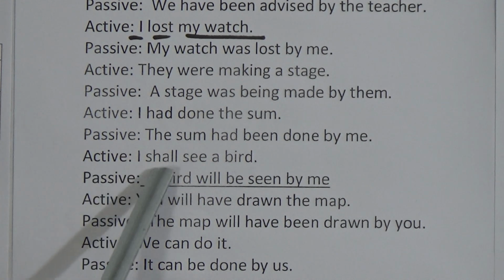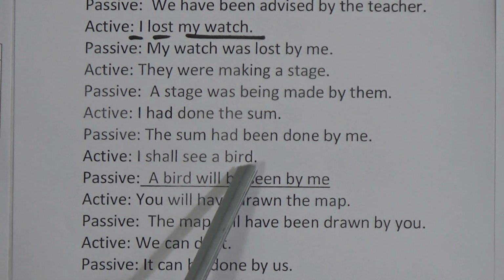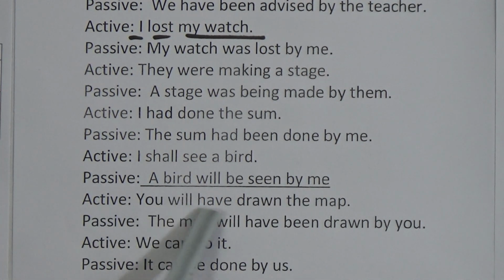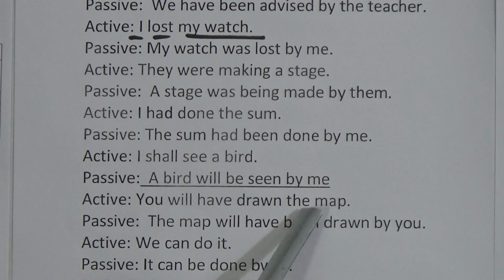The next one, active, I shall see a bird. This is future indefinite tense, and it will be a bird will be seen by me. The next one, you will have drawn the map. This is the example of future perfect tense, and the passive voice of this sentence will be the map will have been drawn by you.